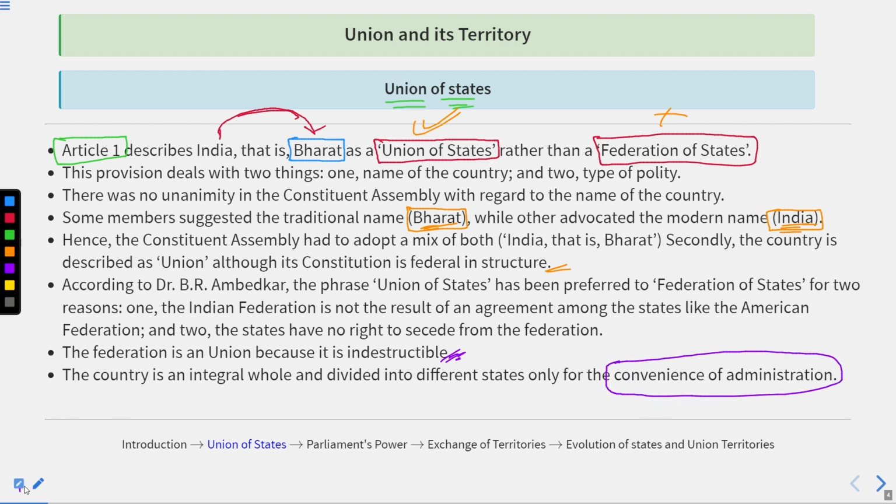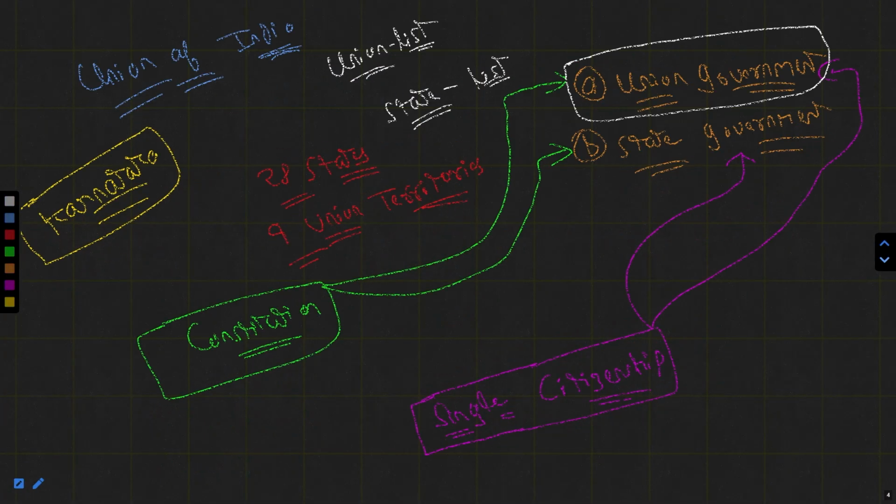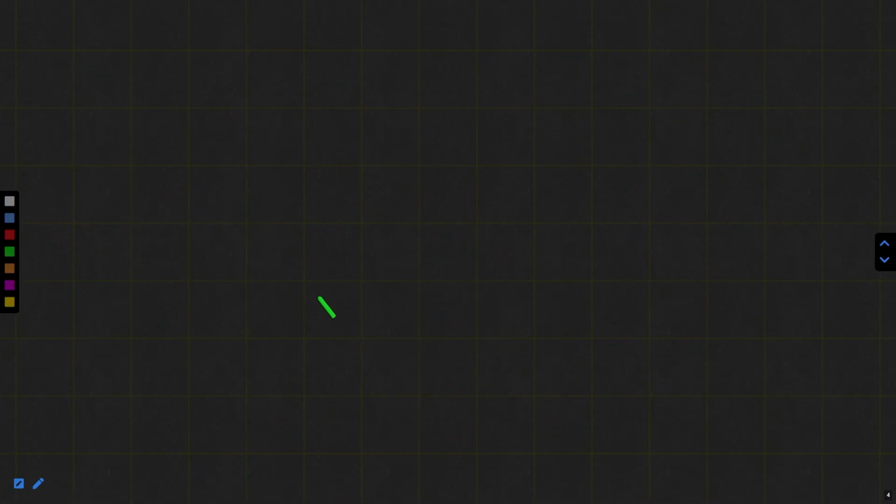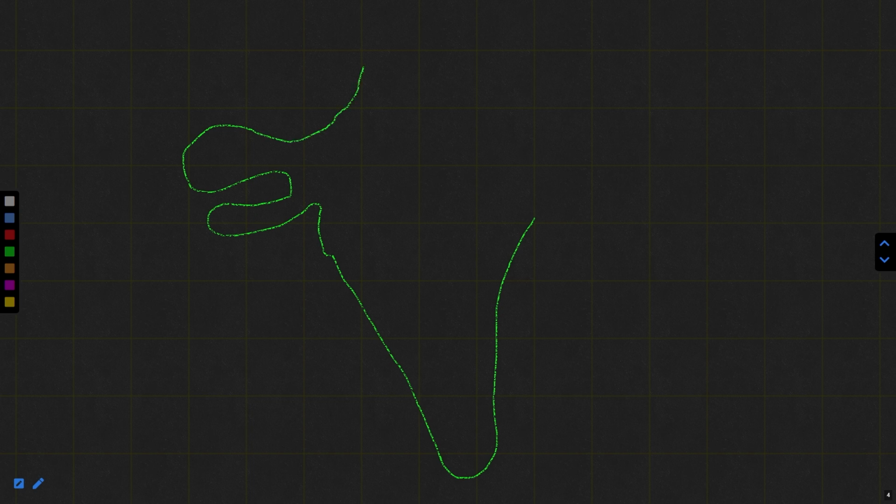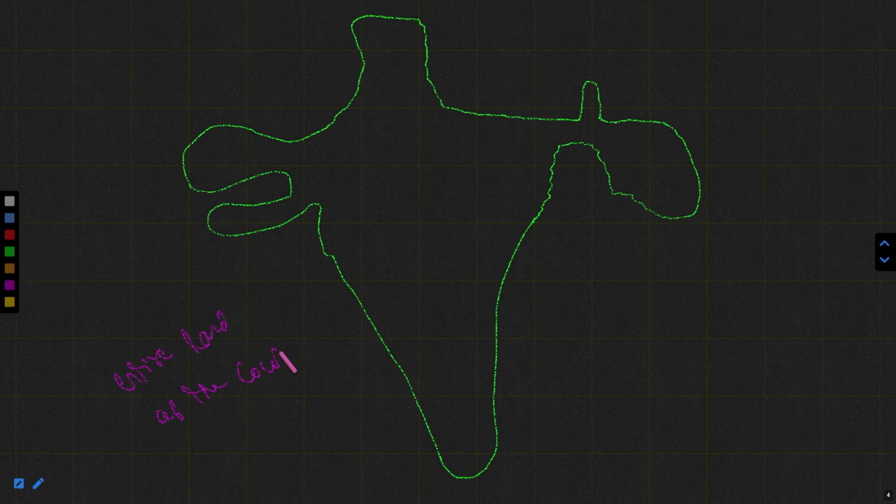All right. So basically, you could say this is the entire land of the Indian country.